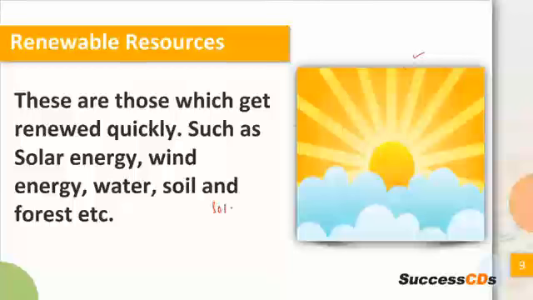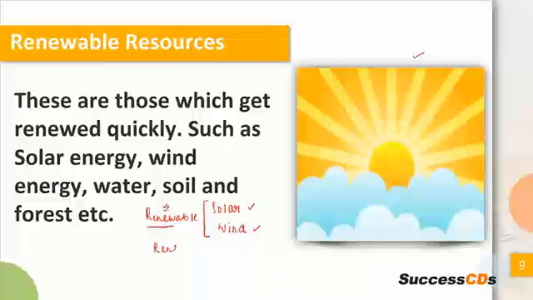आजकल हम लोग बहुत सुनते हैं सोलर एनर्जी, विंड एनर्जी, राइट? Why do we say this? We say this because these are renewable resources. Renewable, जैसा कि आप नाम में देख सकते हैं, renew, मतलब ये आप renew कर सकते हो. It can be brought back to its original form. These are those resources which get renewed quickly. So what does it mean? कि ये जल्दी से exhaust नहीं होंगे. Exhaust मतलब खत्म नहीं होंगे.